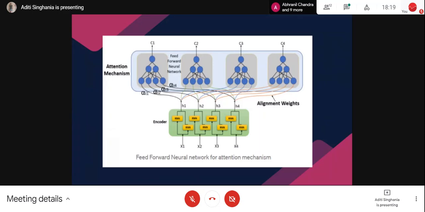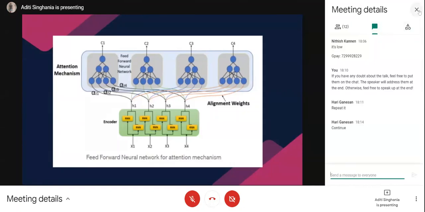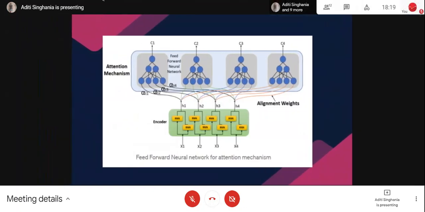Now, these weights, alpha t1, alpha t2, alpha t3, and alpha t4 would be different each time, and depending upon their value, my decoder at a particular timestamp would focus on those words. Say, I'm writing a sentence like "everything was good today", and I want to translate it. So suppose in my first timestamp I want to focus more on the first word and the second word. So alpha t1 and alpha t2 would have higher values, and alpha t3 and alpha t4 would have lower values. That is how it should be.